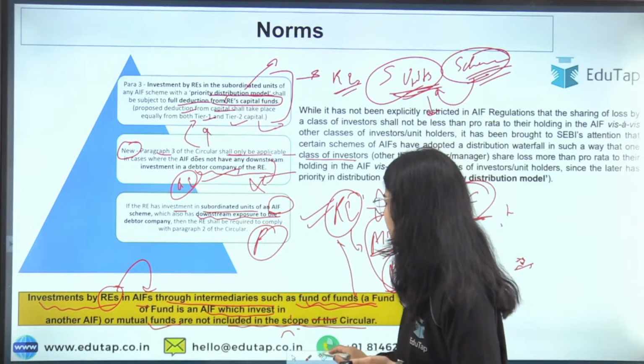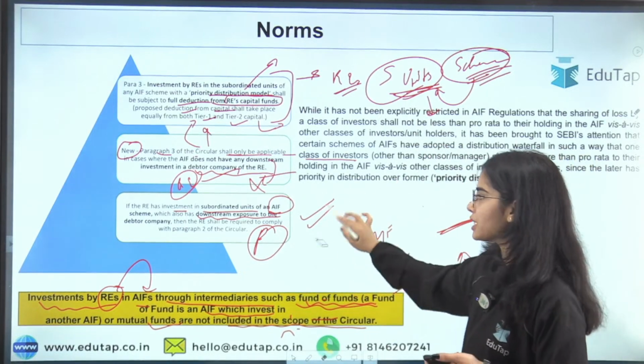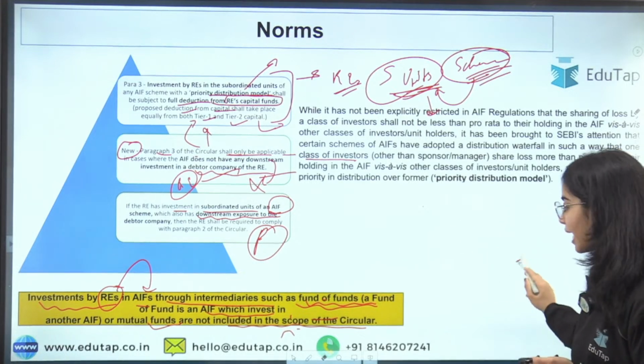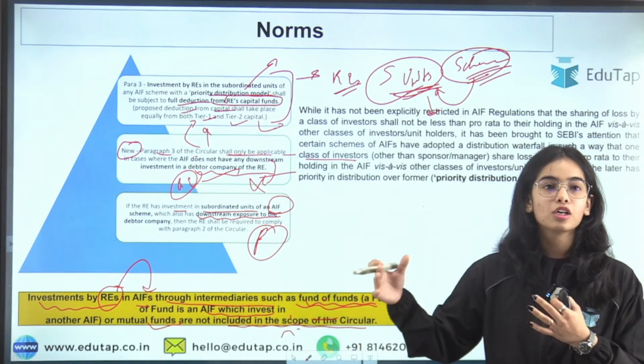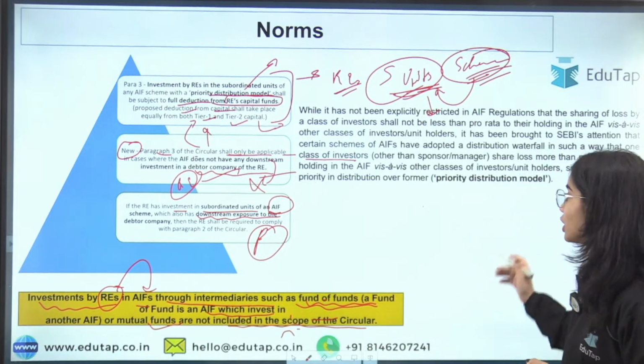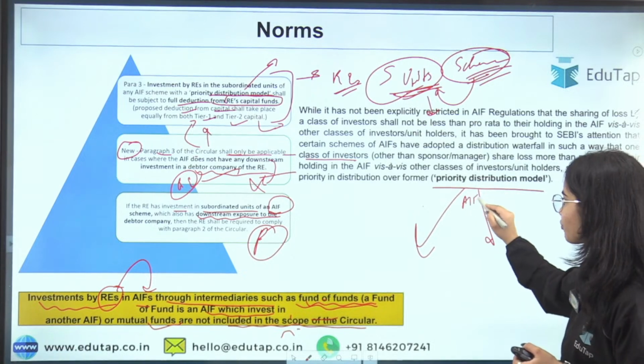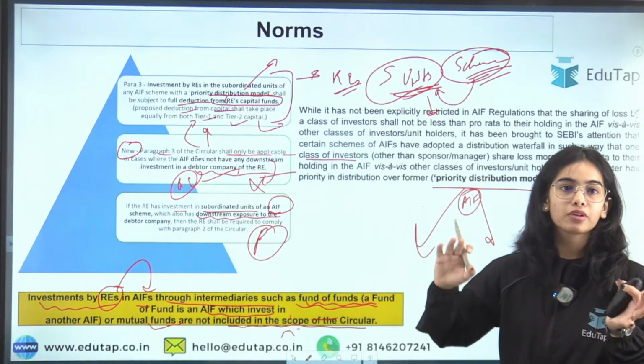Priority distribution model, you can see here, is actually not allowed by SEBI. SEBI has told the AIFs to stop taking more funds under the priority distribution model. The priority distribution model is a model in which alternative investment funds have two classes of investors.